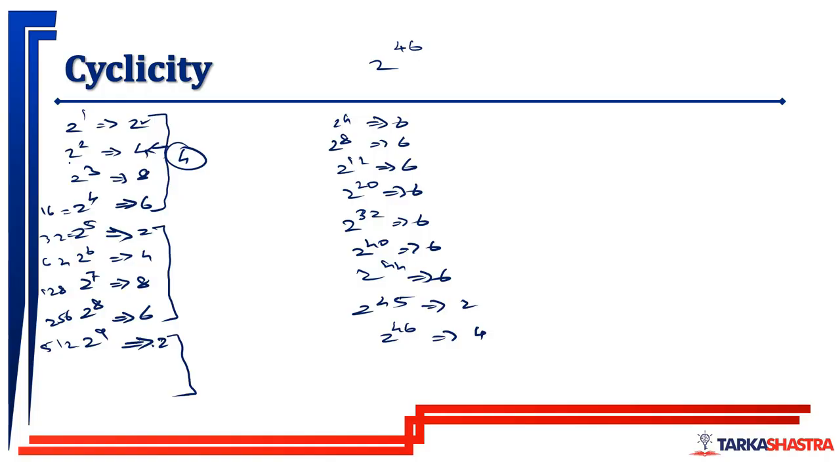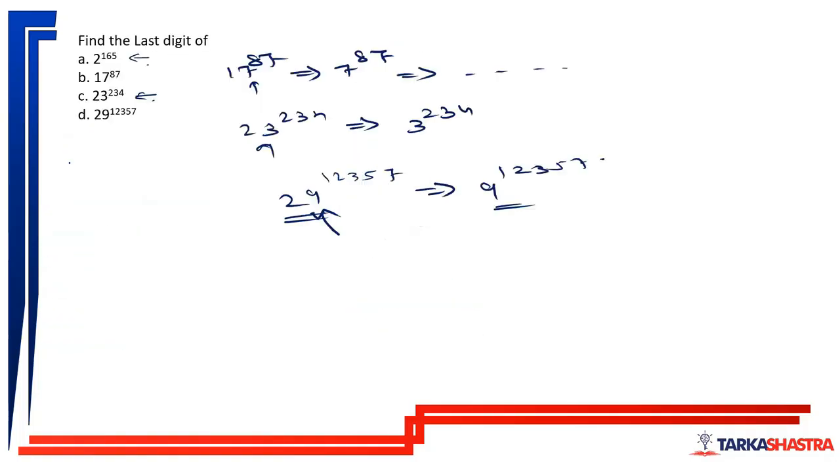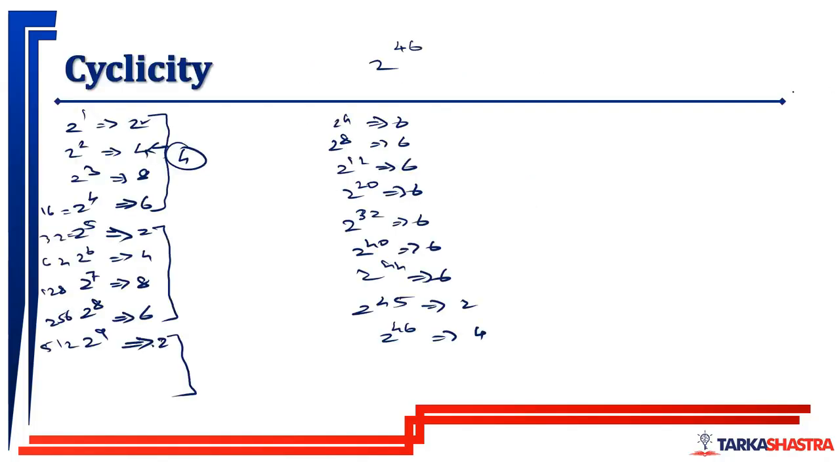But this is possible because I had 2 raised to 46 only. What if the numbers are this big? If such big numbers come, what will we do? We do 46 divided by 4. Why 4? Because cyclicity of 2 is 4. What is the remainder? Remainder is 2. So 2 raised to 46 will have the same last digit as 2 raised to 2, which is 4.